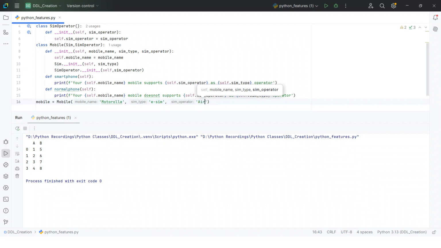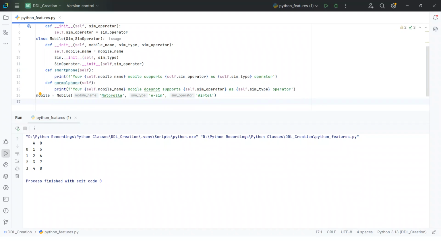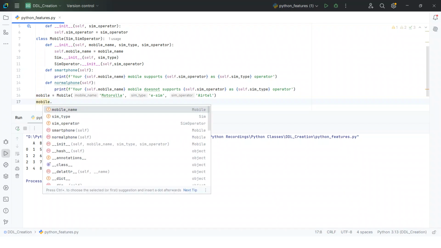Here I will write Airtel as my operator. So I will call my smartphone method on object mobile dot smartphone.